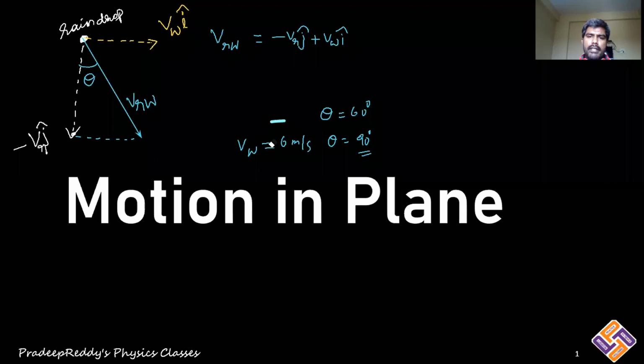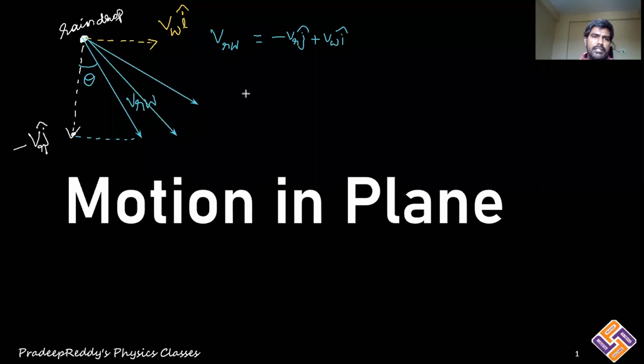So what I mean to tell you by taking this example is, if the magnitude of wind is increasing, the direction of this vector would change, right? The direction would change like this, like this, like this. That depends upon how much angle you are considering. Theta will keep increasing. This is theta 1. Similarly, this is theta 2. This is theta 3. Why is there an increase in the angle? It depends upon the magnitude of wind velocity. If the magnitude of wind velocity keeps increasing, then the angle of deviation of the resultant vector also keeps increasing.